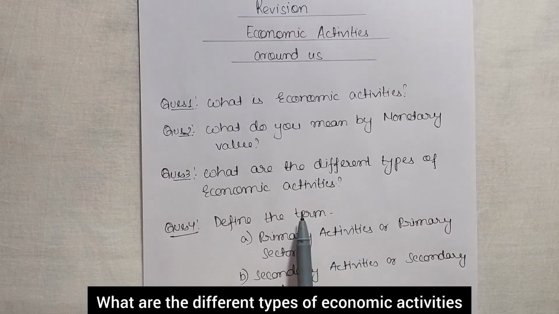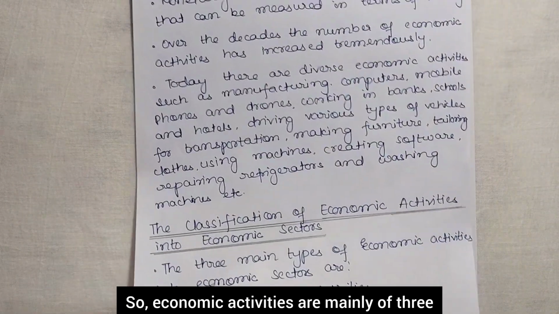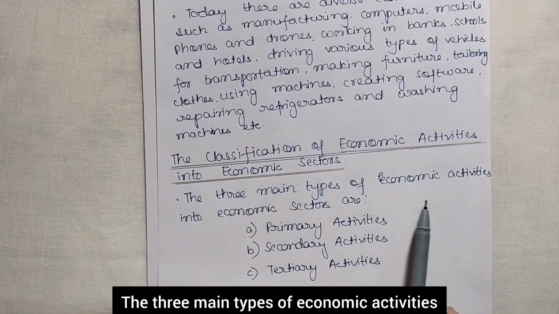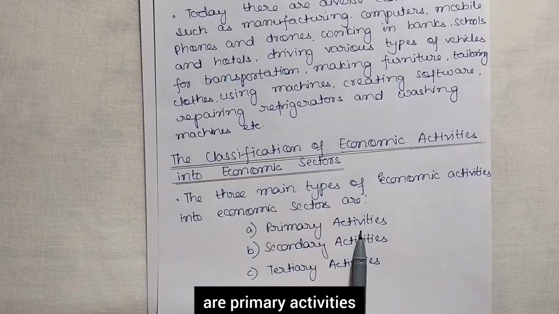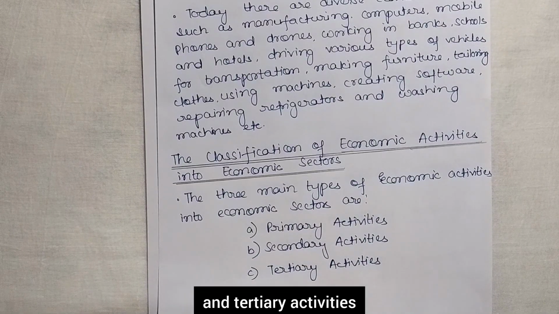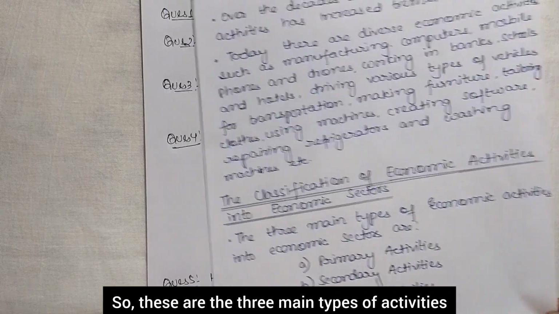What are the different types of economic activities? So economic activities are mainly of three types. The three main types of economic activities are primary activities, secondary activities, and tertiary activities. So these are the three main types of activities.